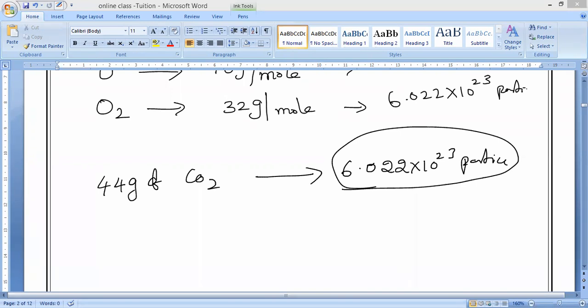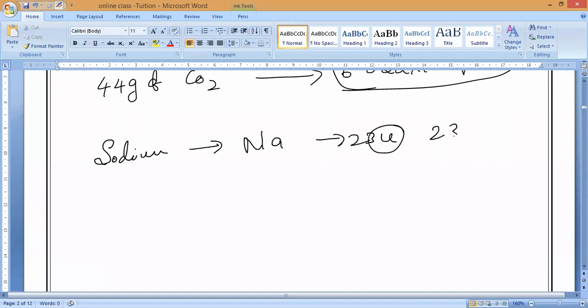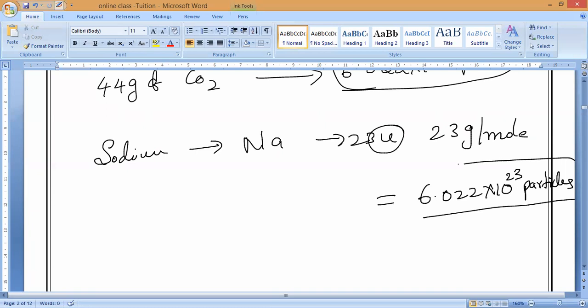Now, for example, take one sodium element. What is the atomic mass of sodium? 23. Yes, sodium is Na. So if I take 23 u, it means 23 grams per mole, which contains how many particles? It also contains 6.022 into 10 power 23 particles. Understand, everybody? That is the meaning of understanding the Avogadro constant.